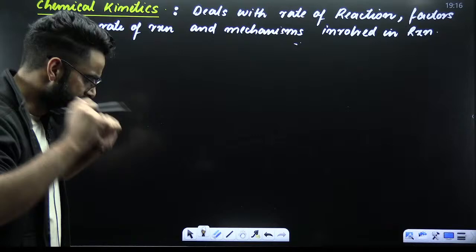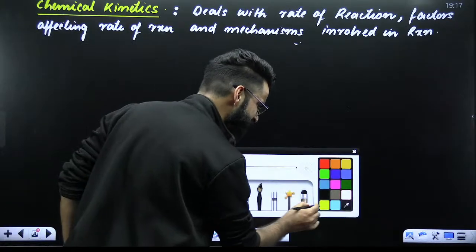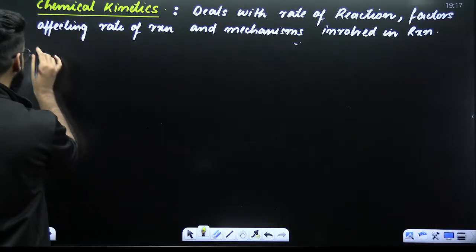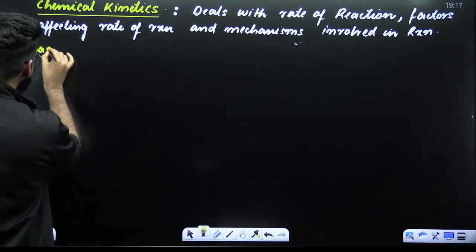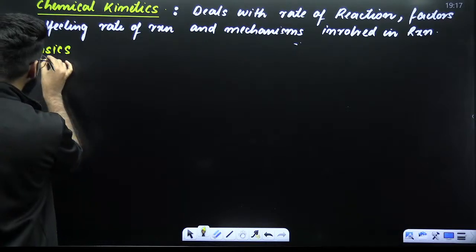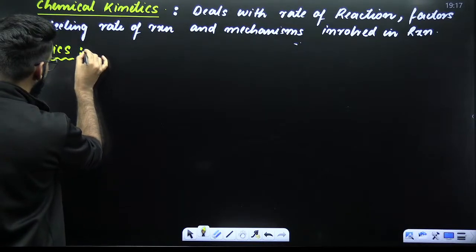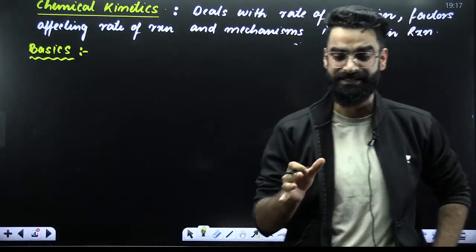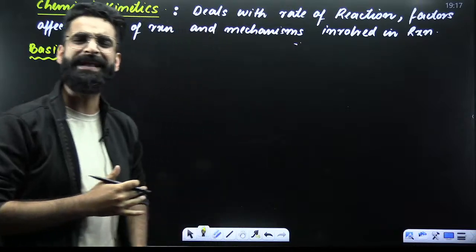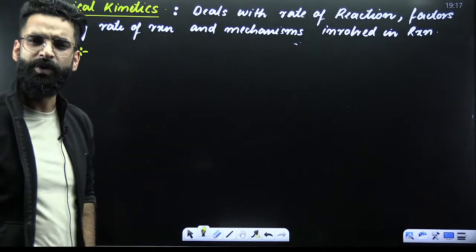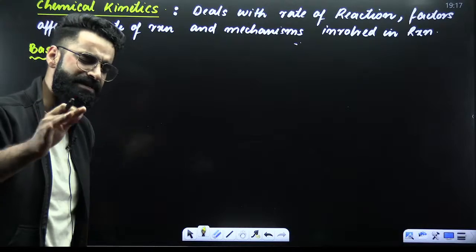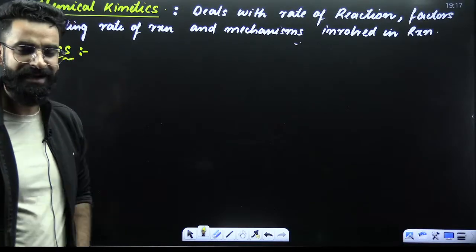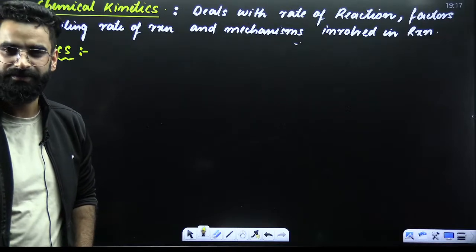Okay? Now, before starting this chapter in depth, there are some basic things which you need to know. Certain basics are required to start this chapter. Some basic terminology, some basic things, some basic concepts should be clear first of all, then only you'll find this chemical kinetics chapter absolutely easy, guys. Trust me on that, right? So try to understand what those basic things exactly are all about.